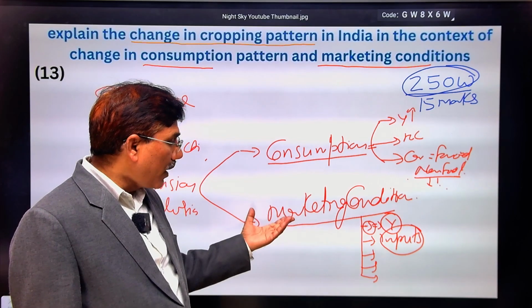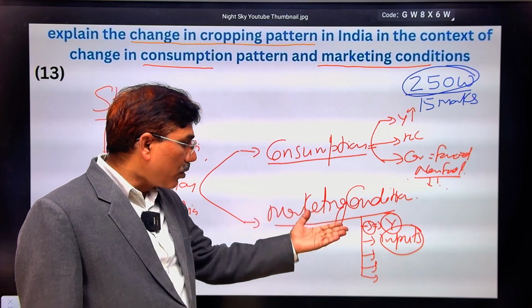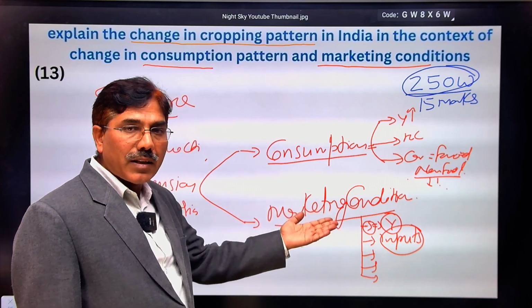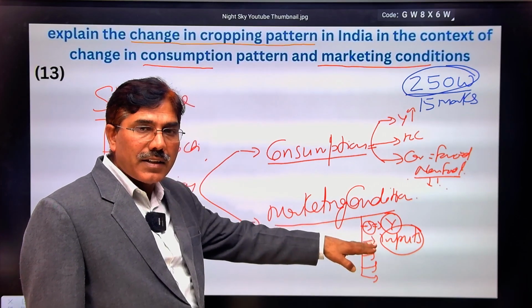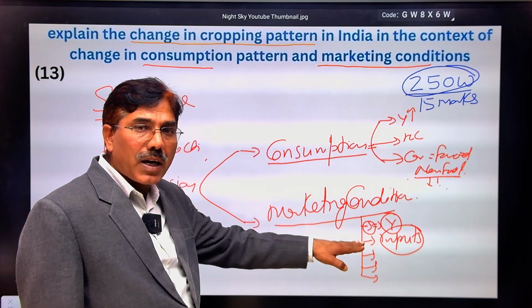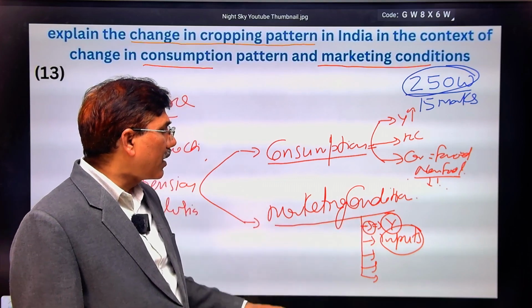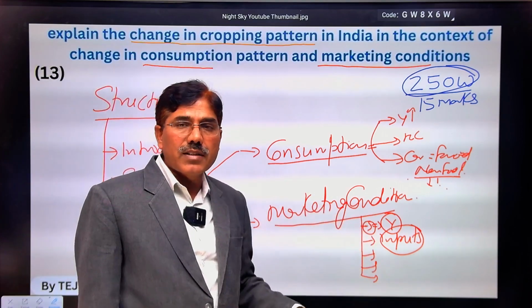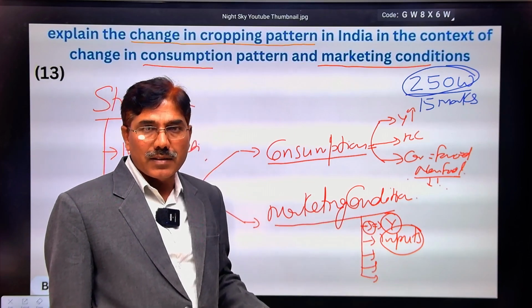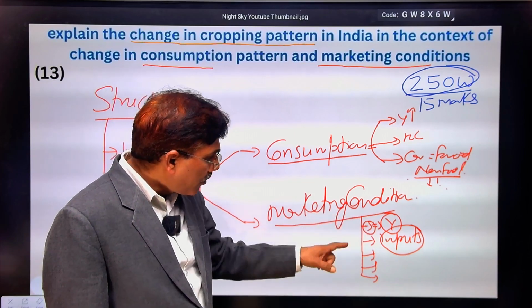They are also motivating the farmer to produce those crops which can provide the maximum income, and accordingly high yielding variety seeds etc. are available in the marketing. That is the second determinant of the changing cropping pattern, and you will also support your answer with the help of a few examples. That is the main point.